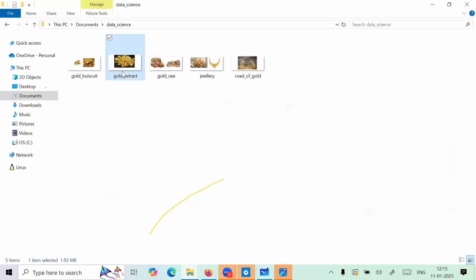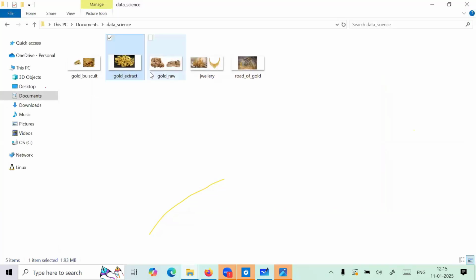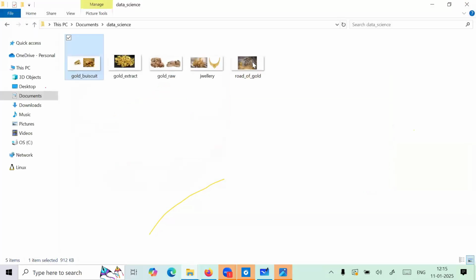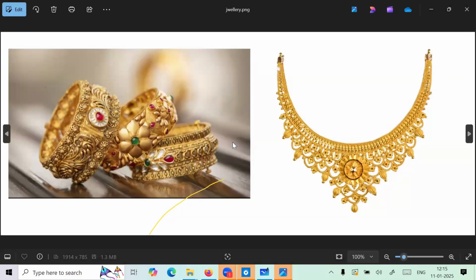They'll do some process and extract the gold from the stones, and they collect it. After collecting the gold particles, they'll create biscuits of it, in the form of biscuits. With the help of those biscuits, they'll create the jewelry. So this is the entire step, guys. So this is the perfect example of data science.